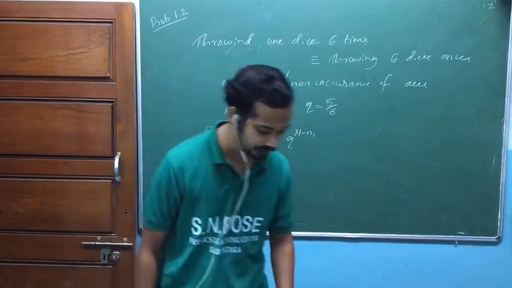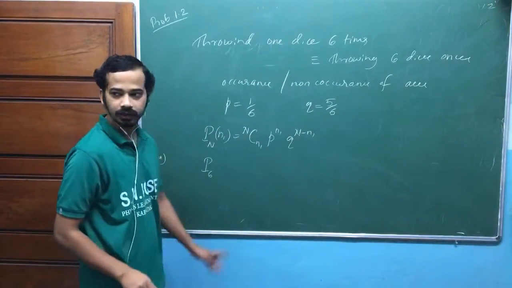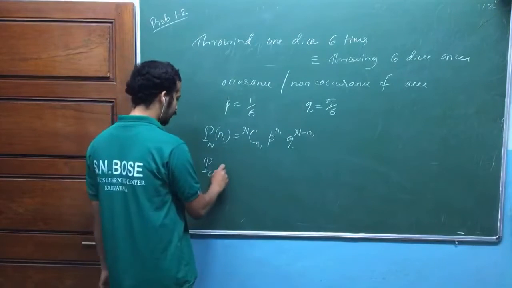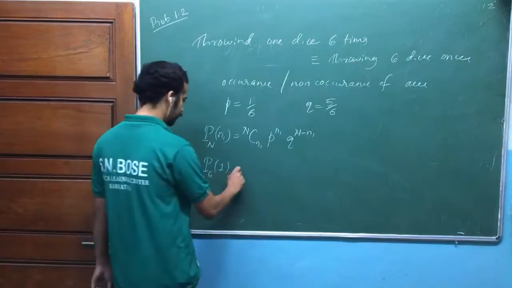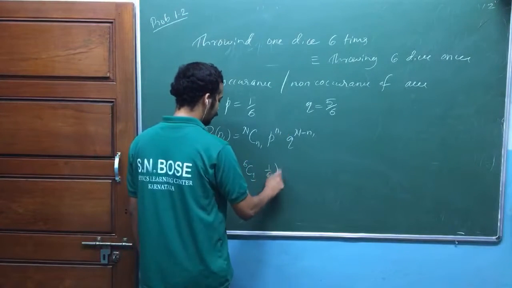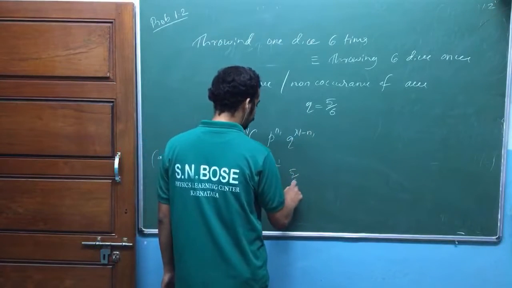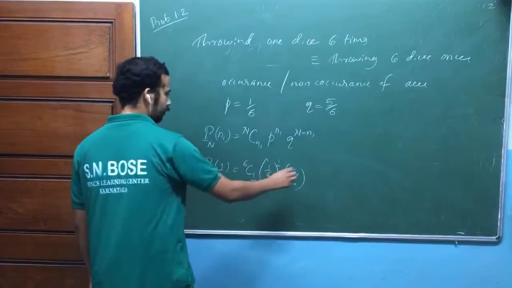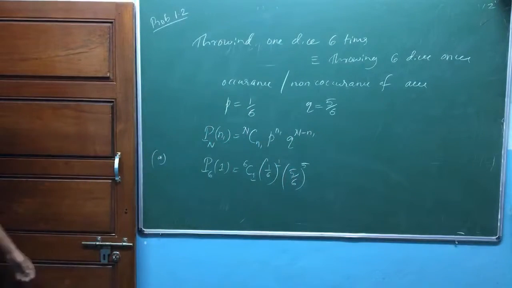again, now we should see the question. So, part A of the question: what is the probability of getting exactly 1 A? After 6 trials, the probability of getting only 1 A is equal to 6C1, p raised to n1, 1 by 6 raised to, what is n1? That's equal to 1, and 5 by 6 raised to the other power, 5, am I right? 6 minus 1 is equal to 5.